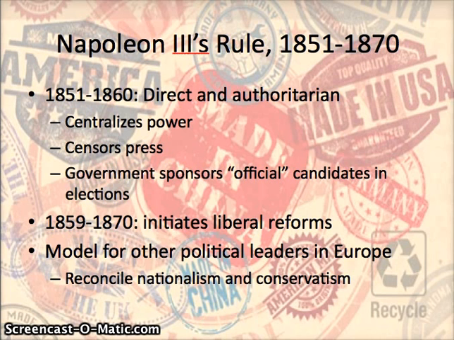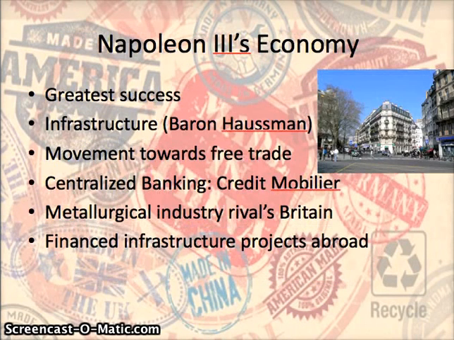Remember that Napoleon, a conservative candidate, was elected by a plebiscite, both to be president and then to be emperor. And that shows us that the population is supporting him. They believe that France will be strengthened by having a conservative in power. So his economy is seen as one of the most significant victories, you could say, in his rule. This also shows us some of the liberal reforms that he establishes, which was mentioned as the second part: 1859 to 1870, we're seeing he's becoming much more liberal.